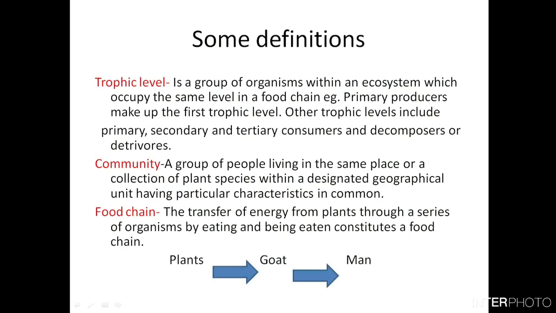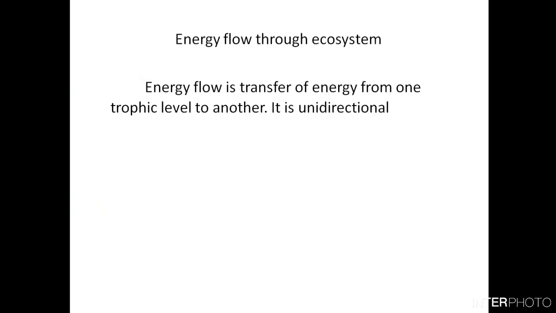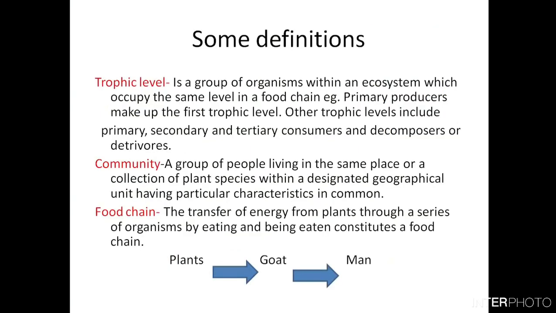But this is a simple example of a food chain, where the energy which has been captured by the plants from the sun is transferred from the plants to the goat, and then from the goat to man.